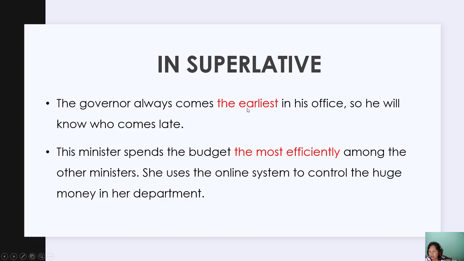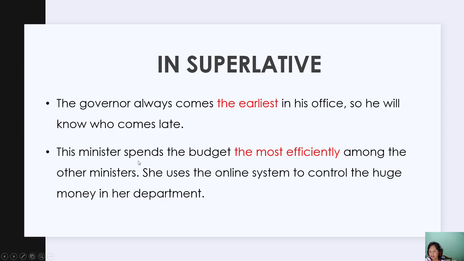To show the earliest here, I want to show the earliest here without ly because this is one of the adverb that cannot be added by ly, so we cannot say the earlyly. So we have the early. Just put est here, the earliest.